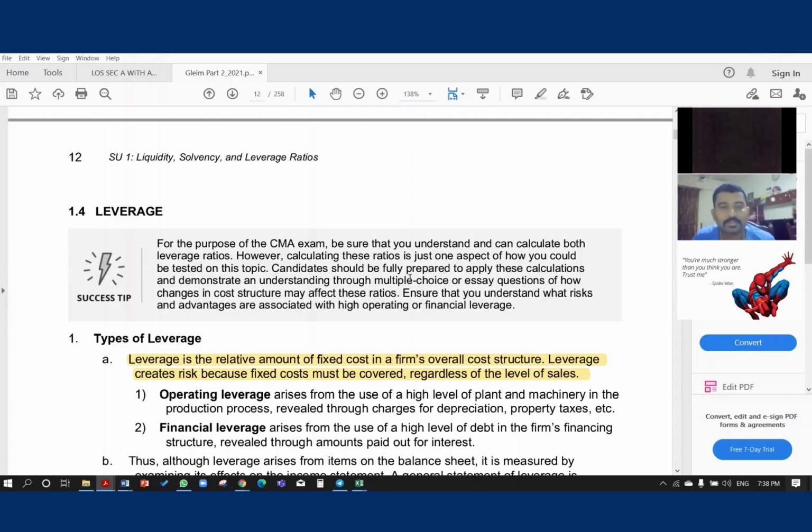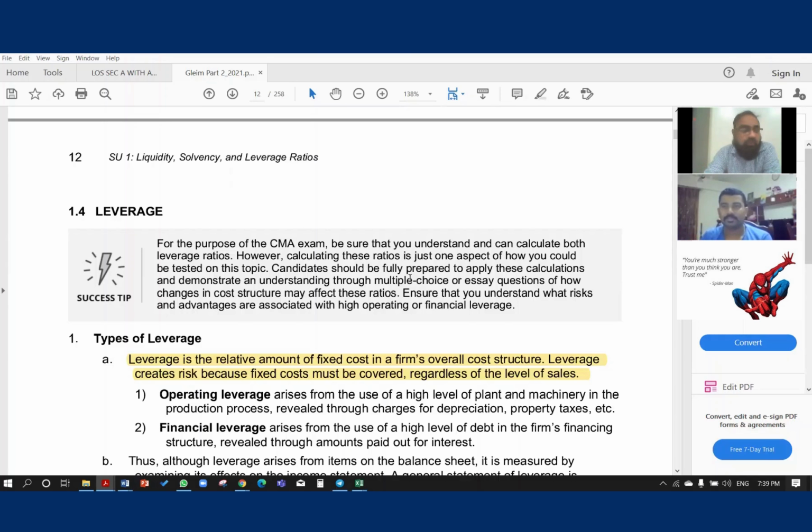A company will be a risky company if it has more fixed cost. For example, in the bad times, in the financial crunch, there were some companies with big rent, big insurance, big depreciation, big amortization, and so on.